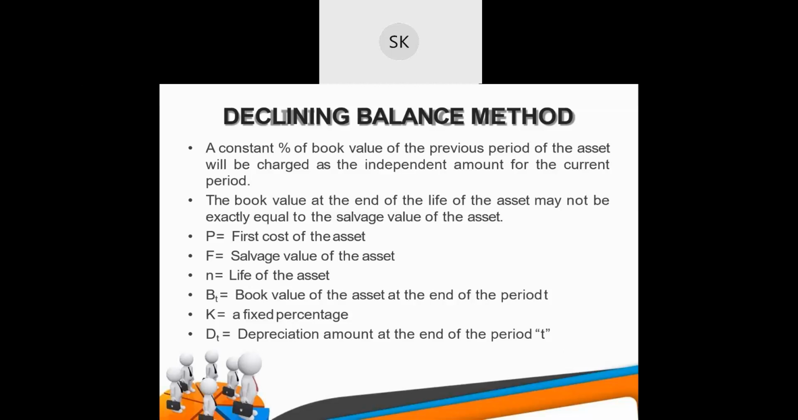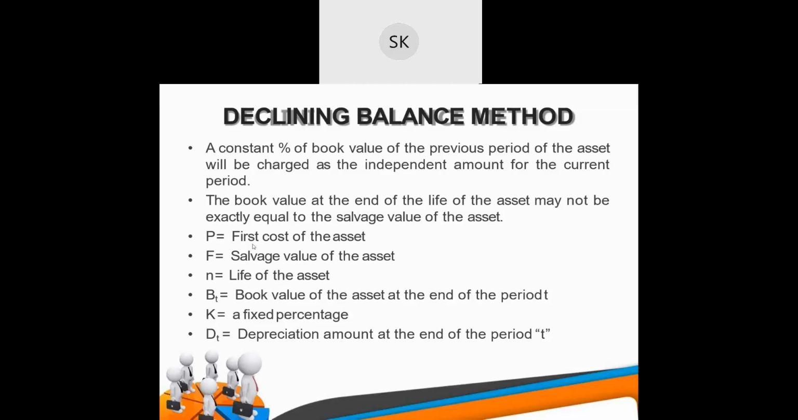Suppose N is 5. So to find out the book value for the fifth year, we'll take a percentage of book value of the previous period of the asset, and it will be charged as depreciation. Let's do a numerical, then you'll understand.